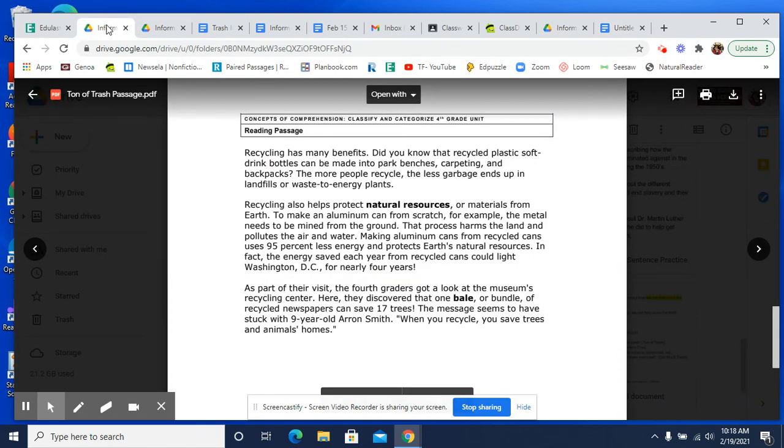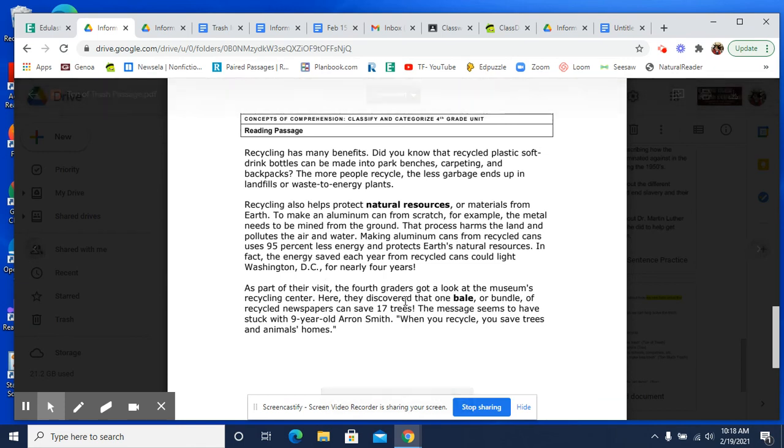However, there is some other important stuff, these two. So when you're writing this, you're trying to tell your readers that they can help solve the trash problem, right? Well, these quotes here, the statistics here, show the readers, hey, there's something that actually works. This one is talking about using recycled aluminum cans instead of mining new ones, right? Because it talks about if you make them from scratch, you have to mine the metal and that wrecks the ground. And so that makes it worse and pollutes the air and the water.